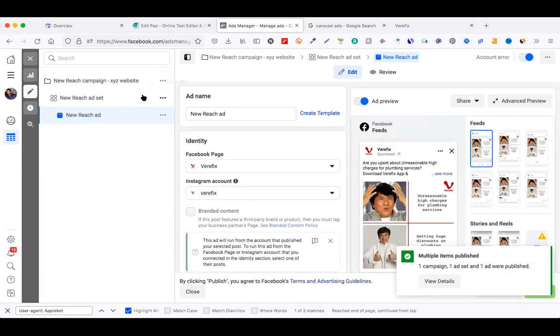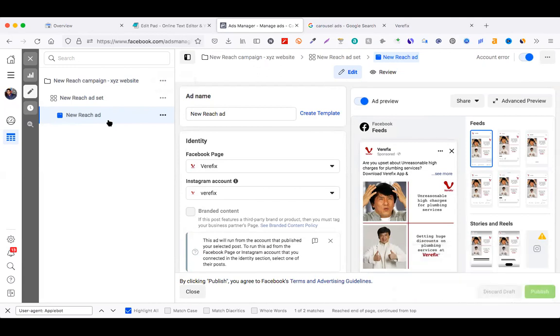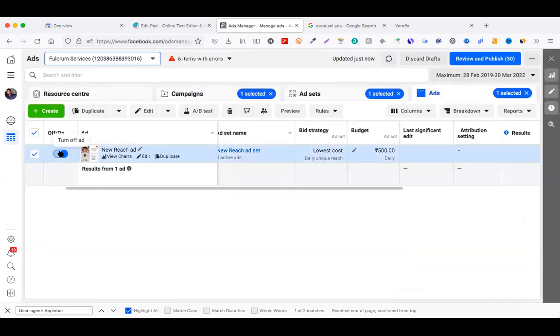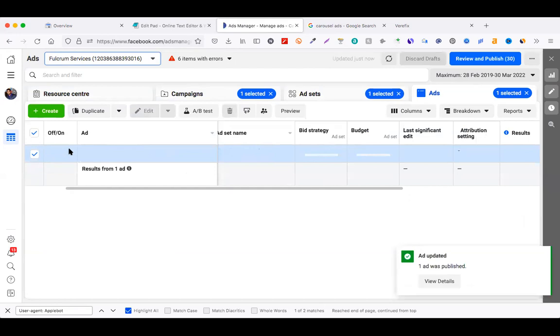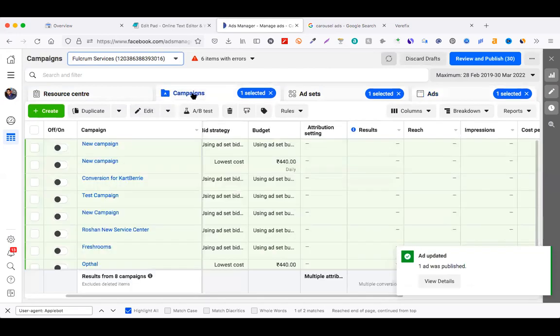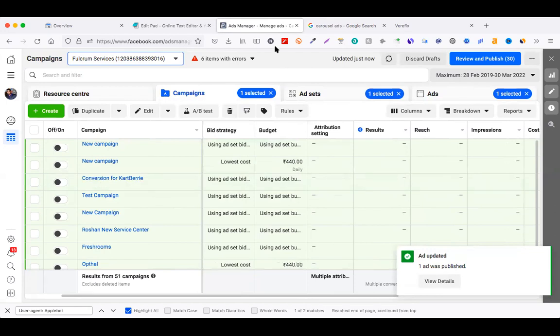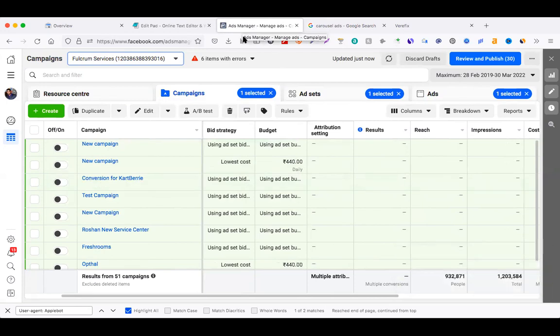The same path, the same method you will see on any platform you take, like LinkedIn, Twitter, any in the world. So I created this advertisement. Let me pause it. Otherwise, as soon as I put money in, it will start running. That is not good. So this is the Ad Manager of Facebook.